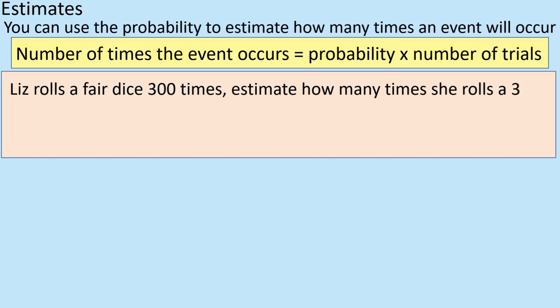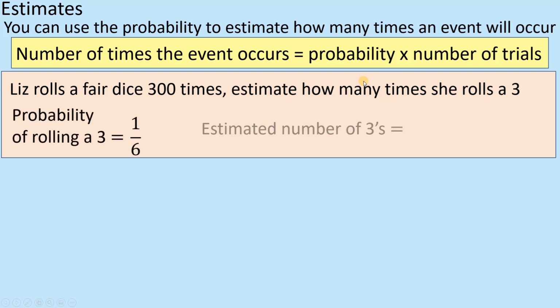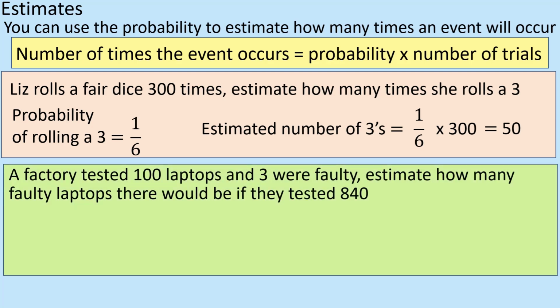So she would expect the number of times the event occurs to be the probability, so 1/6 times 300 in this case, which is the same as a sixth of 300, which is 50. All right. So that's what she would expect. You not necessarily would get that, because obviously we don't know, but again, that's her estimate, and it's a reasonable estimate.